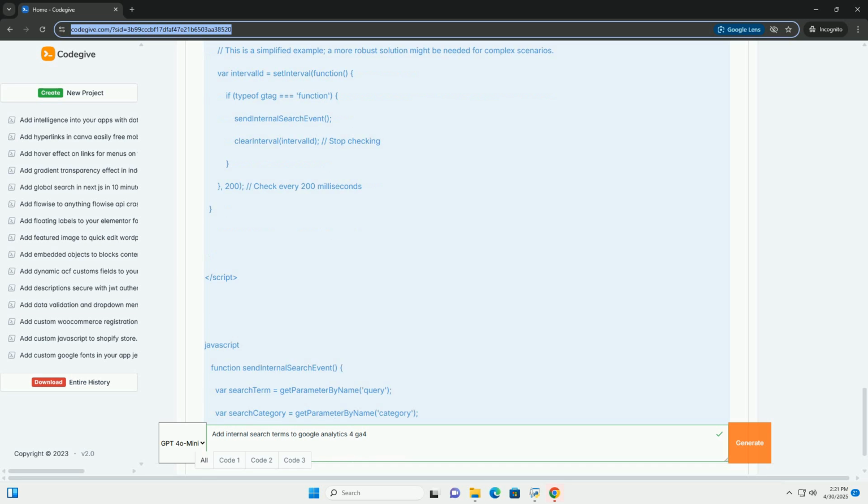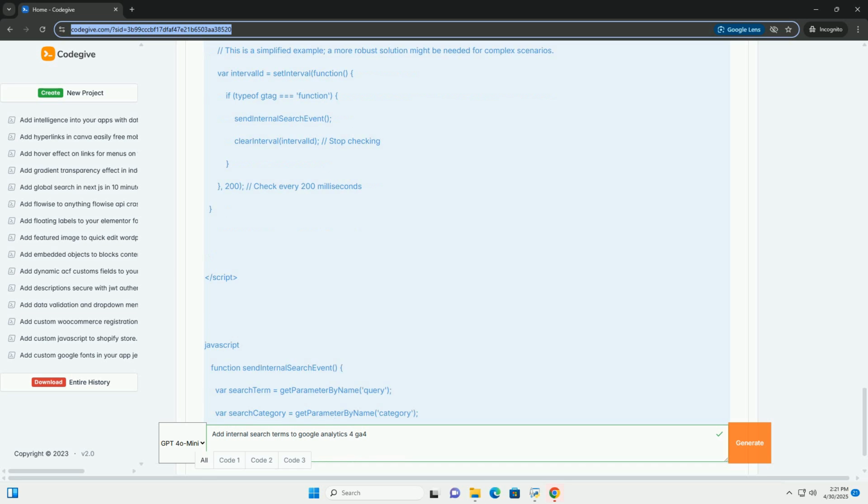Also, add other relevant dimensions like page path or device category. 4. Metrics. In the Variables column, click the plus icon to add metrics. Add metrics like event count or total users. 5. Drag and drop. Drag the search term dimension to the rows section. 6. Drag and drop.